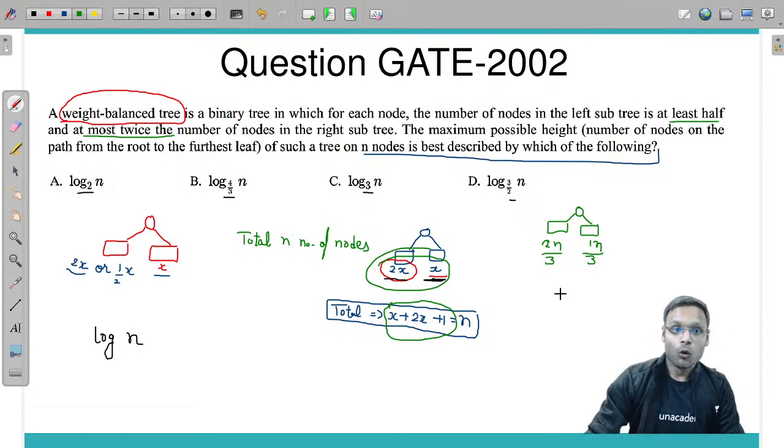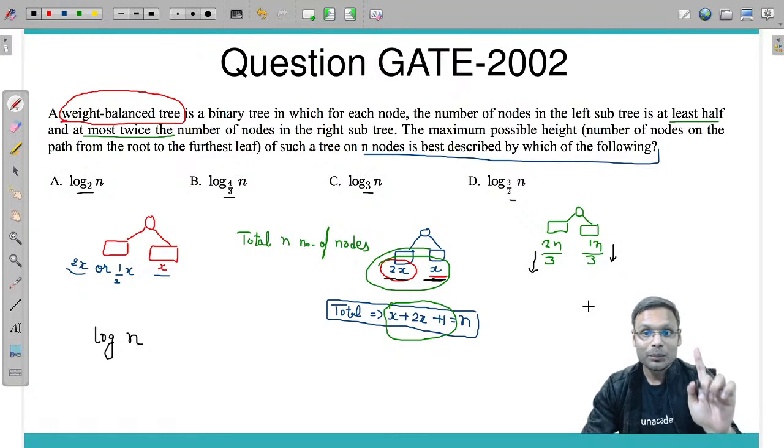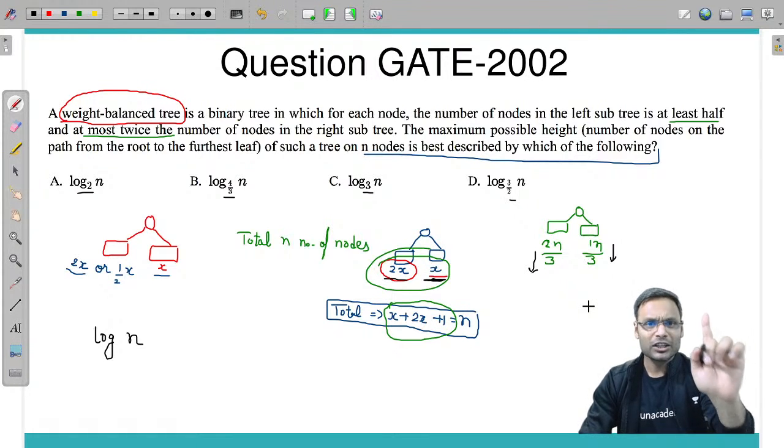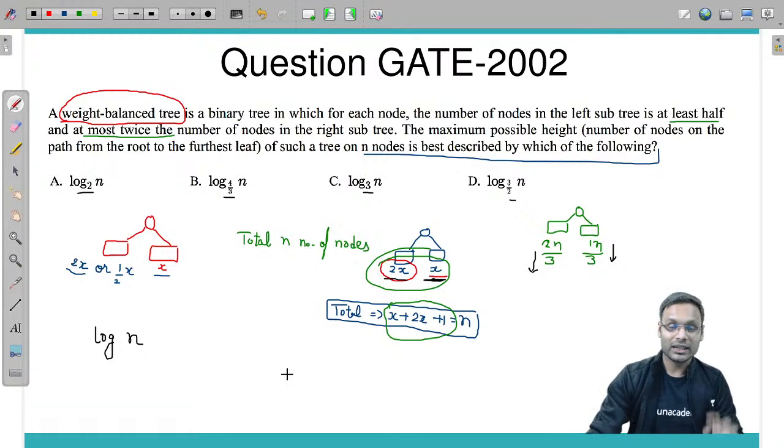what will be the log's base? The log's base will be based on which side you will be having the maximum number of nodes. Look at this. Concentrate, you will understand the analogy very well here.